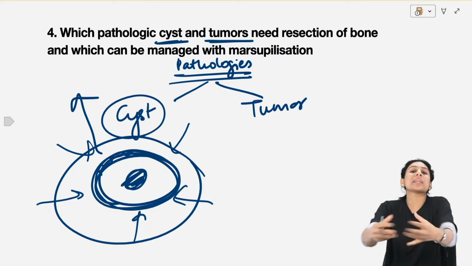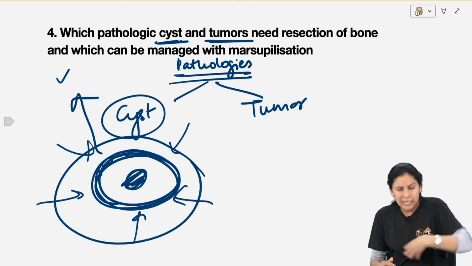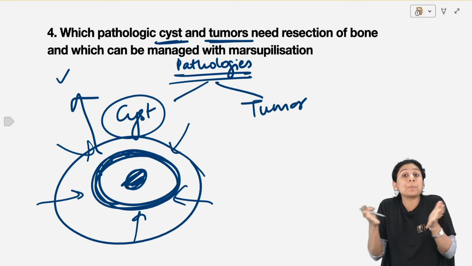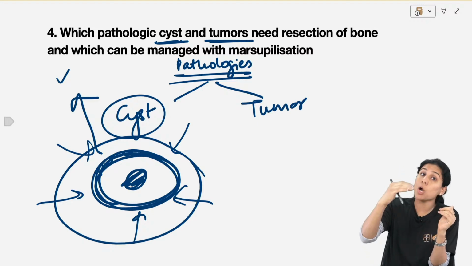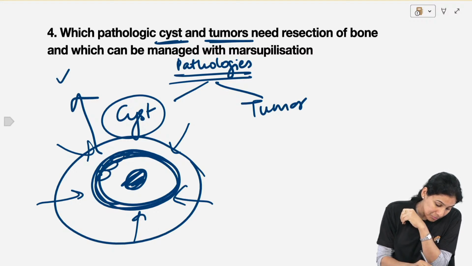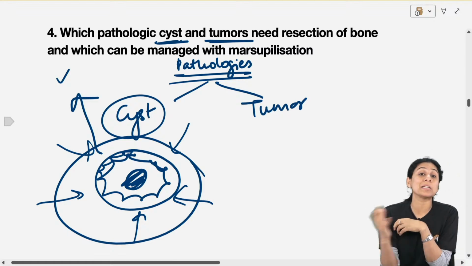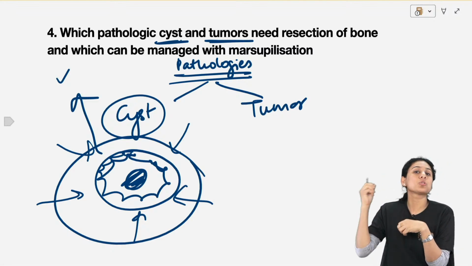Okay, enucleate the cyst, take it out in toto. So that is the treatment for cyst. Just take out the cyst, because whatever is there is inside that epithelial lining. There is no disease, no pathology beyond that epithelial lining. Beyond that epithelial lining, everything is normal tissue. That is how you define a cyst. So you take it out in toto.